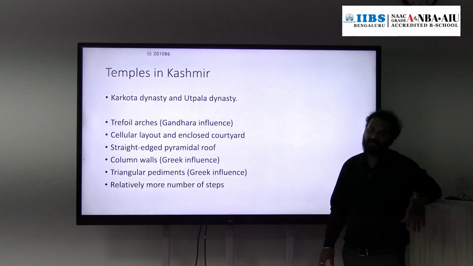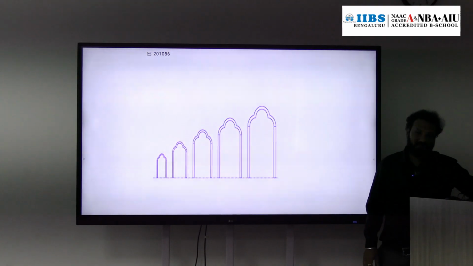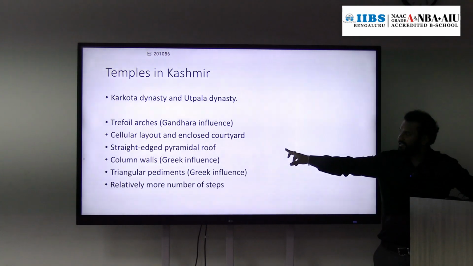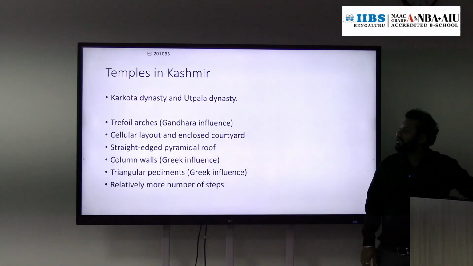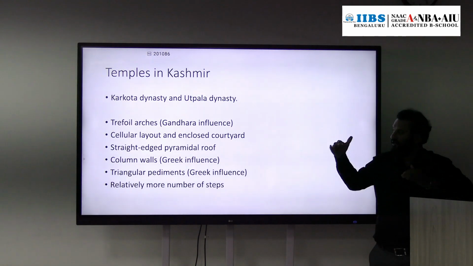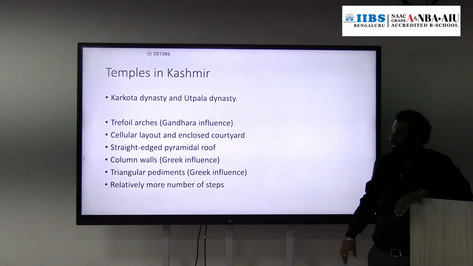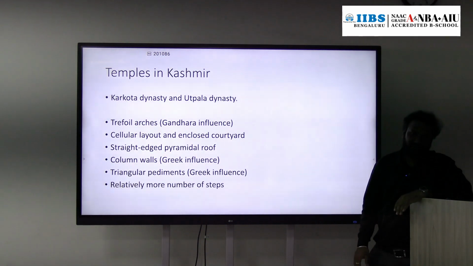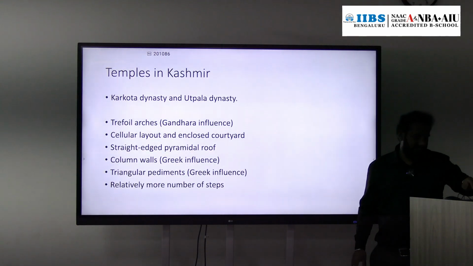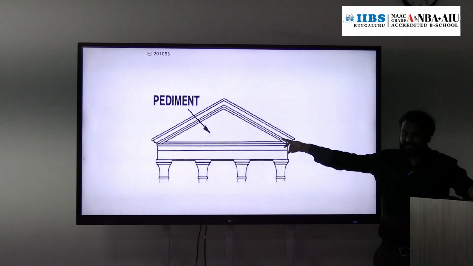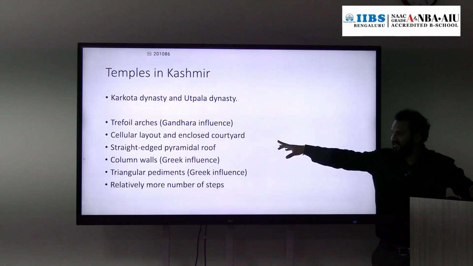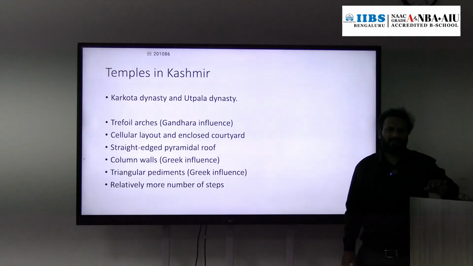They have the triple arch. Then they have a cellular layout and an enclosed courtyard. Then a pyramid roof, column walls and pillars, with triangular pediments. See this one. Greek structures are there, and more steps are there.